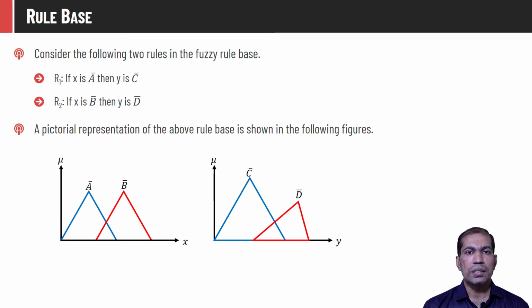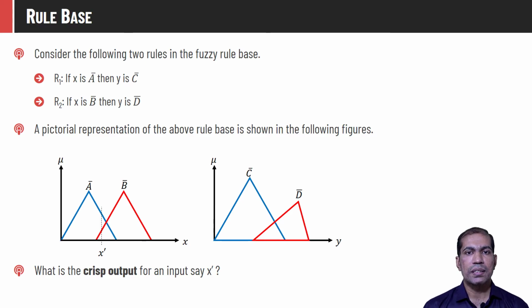These rules are constructed from the known data or from the facts. So we already know the mapping that if the value of x is A bar, then the output is C bar, and if the value of x is B bar, then the output is D bar. So this is formulated from known data. So can we find out what would be the output if the input is some unknown value x dash? Two mappings we have. From that, we have to utilize that knowledge and find out the crisp value for any other number. Can we do that?